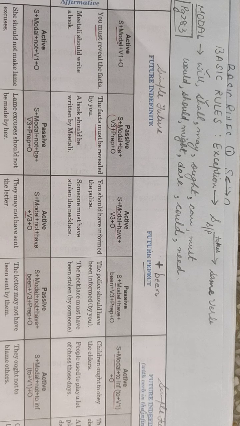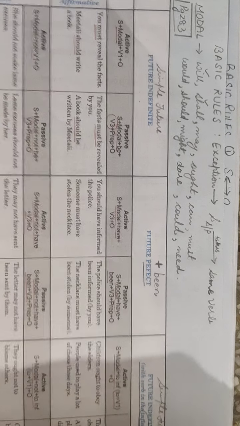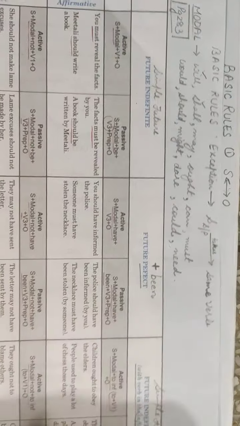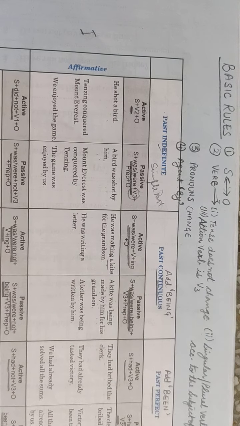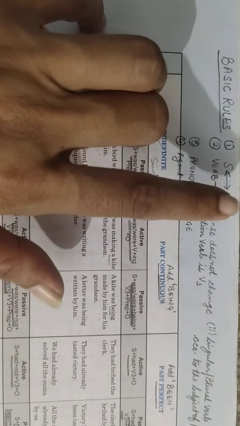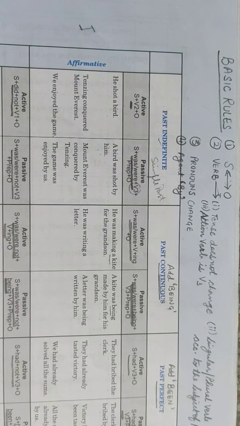You've already done the rule of been and being. Being is used with ing verbs. Been is used with perfect tense, that is has, have and had. So let's quickly revise the basic rules. Basic rules of any active passive, be it present, past or future, is subject becomes object and object becomes subject.